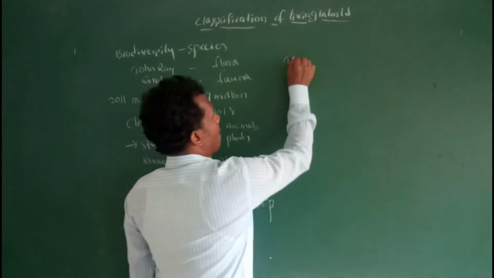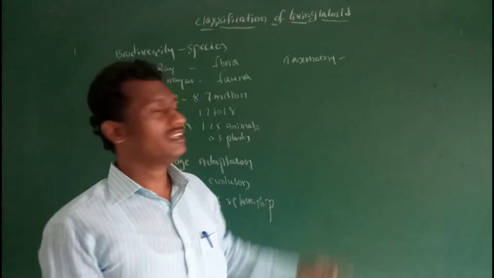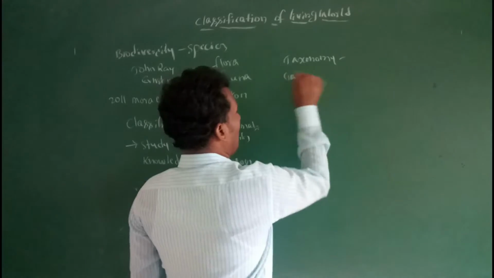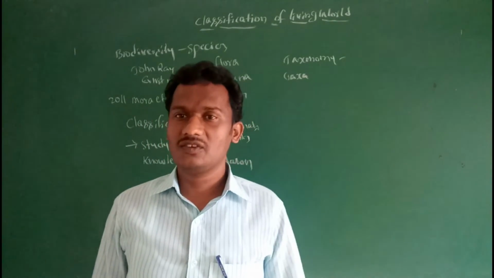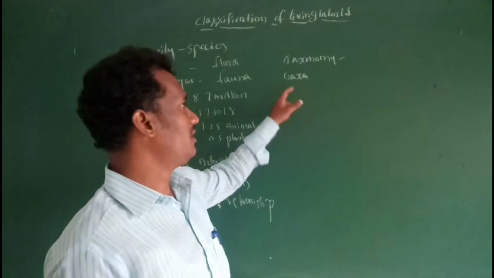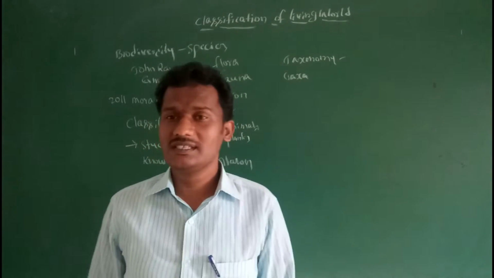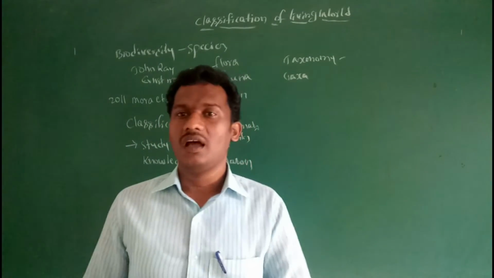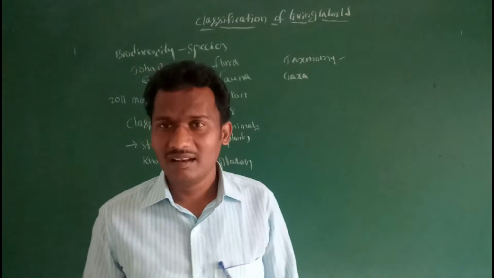Taxonomy. So classification of living organisms is nothing but taxonomy. The meaning of taxonomy: taxa or taxos is nothing but one category, one group in a taxonomic classification system. Any category in the taxonomic classification system is known as a taxon (singular) or taxa (plural). And nomos is nothing but rules. So based on the rules and regulations, the arrangement of organisms into convenient categories or groups is known as taxonomy.